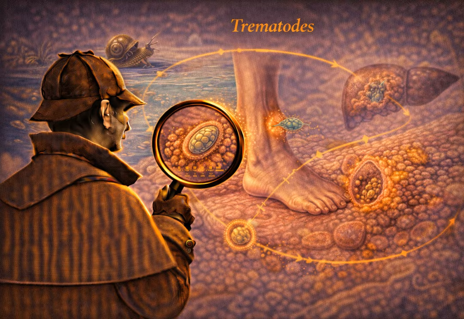Let's move upstream. Section 2, the liver flukes. This is basically a tale of two worms, Fasciola hepatica and Clonorchis sinensis. They both end up in the bile ducts, but they take very different paths to get there. This is actually my favorite comparison because it perfectly illustrates how diverse these life cycles can be.